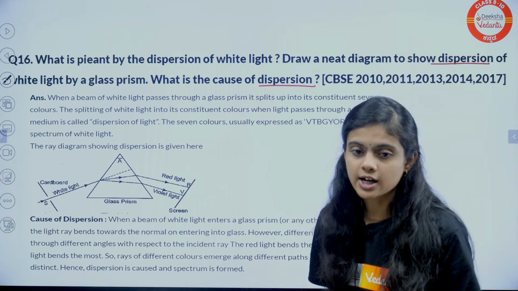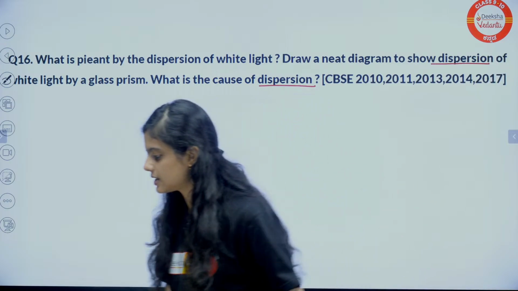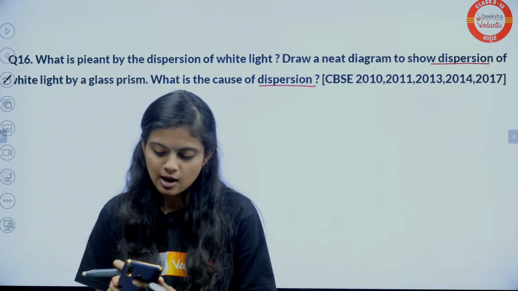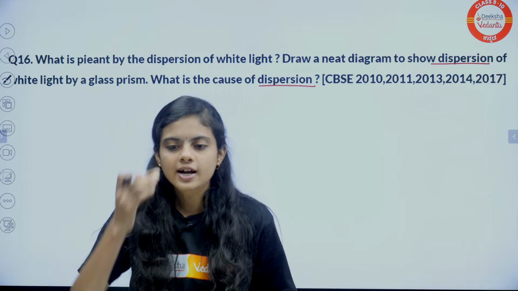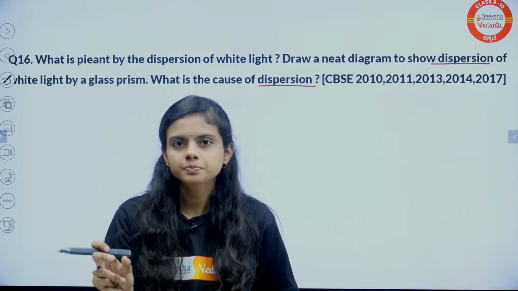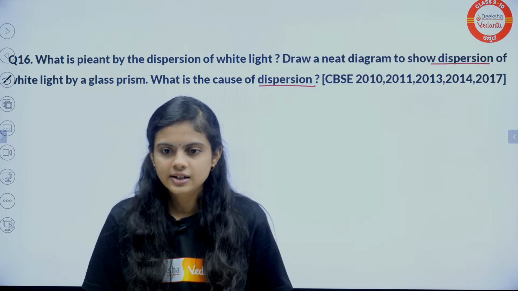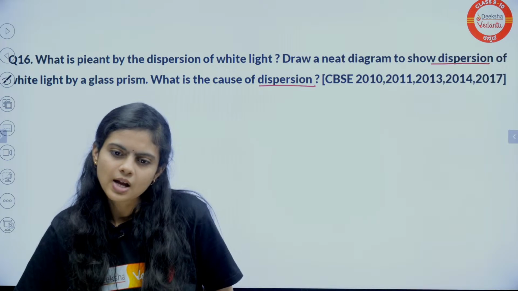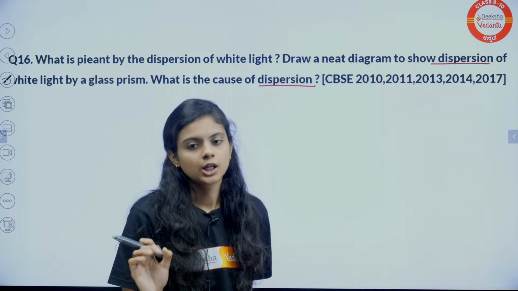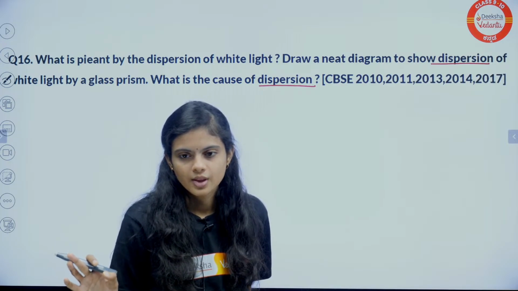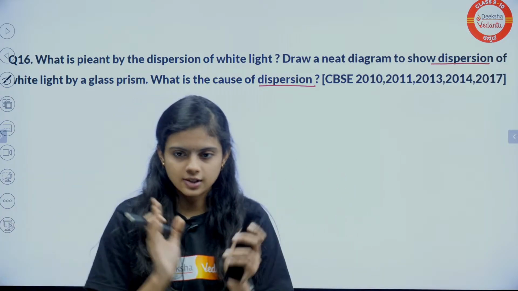So, very important. And which bends the least and which bends the most? Can I have it once in the chat? Actually, we have discussed this, but for the students who have joined now, let them answer. All of us can answer. So, splitting of light into 7 colors, right? Yes, Nitesh? Which bends the most, which bends the least? Quickly in the chat. Which light bends the most and which light bends the least?